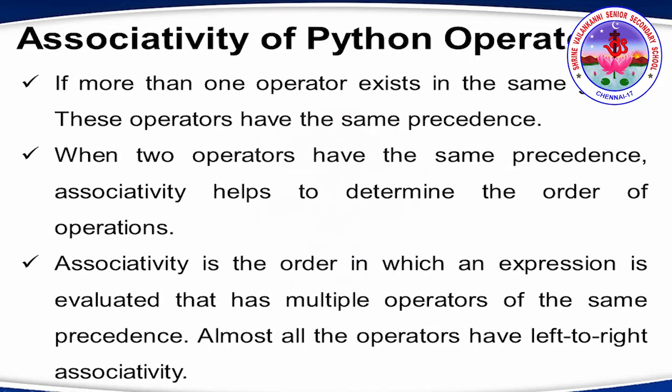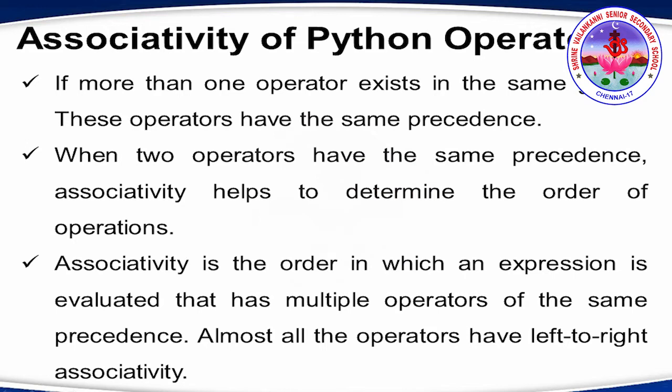Operator precedence and associativity are two main characteristics of operators that determine the evaluation order of sub-expressions in absence of brackets. So sub-expression is nothing but splitting the expression into small units and then evaluating. So when dealing with operators in Python, we have the Python operator precedence, which is already studied, and now we are going to see about the associativity.